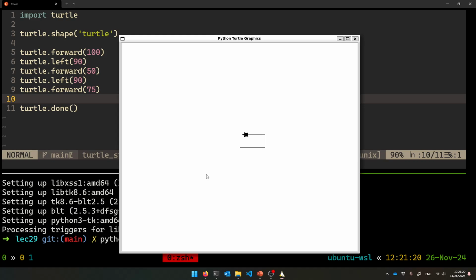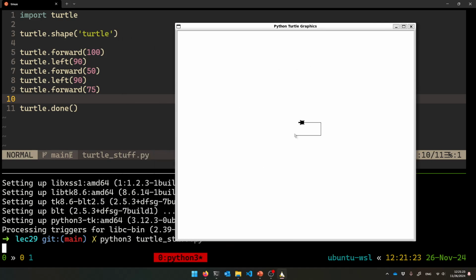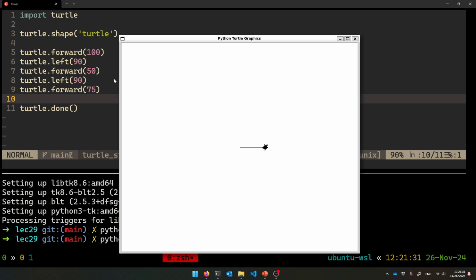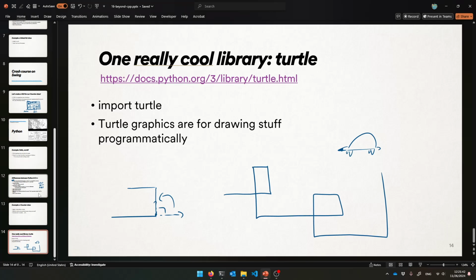Let's try it now. Oh yeah, look at that. Okay, cool. So there it is. There's my program, and you saw the turtle move too. Isn't that really cool? So let me redo it. So you'll see him go forward 100, left 90, forward 50, left 90 again, forward 75. So he drew that. His tail is down by default, and he's a cute little turtle. I love that. So there's that. That's the turtle library. And yeah, you can do some really cool stuff.